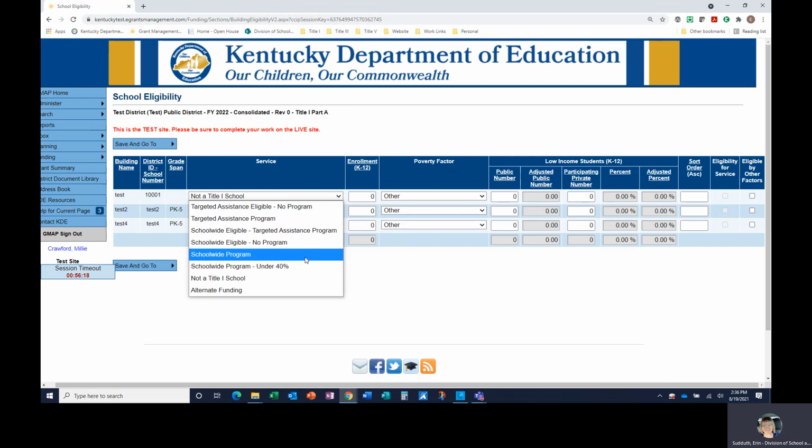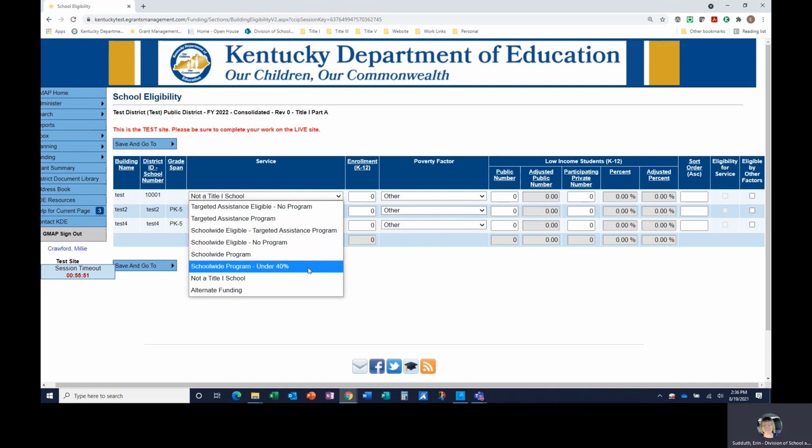School-wide program. The school's poverty percentage is at or above 40% or at or above the district's poverty average, depending on the selection made on the school program description page. The school receives an allocation and implements a school-wide program. All students are eligible to be served with Title I Part A funds. However, services are focused on those most academically at risk.